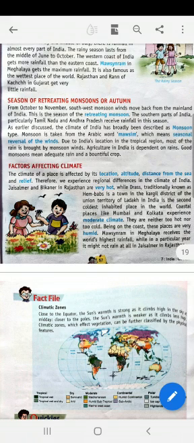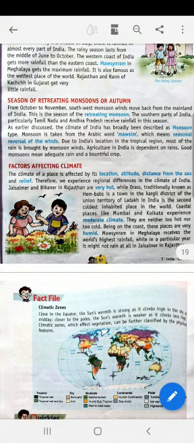Jaisalmer and Bikaner in Rajasthan are very hot, while Dras, traditionally known as Hembabs, is a town in the Kargil district of the Union Territory of Ladakh. It is the second coldest inhabited place in the world.